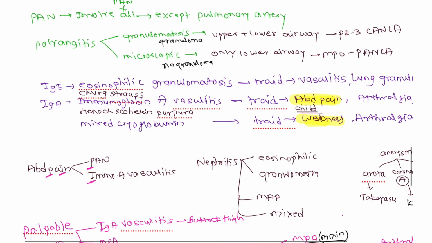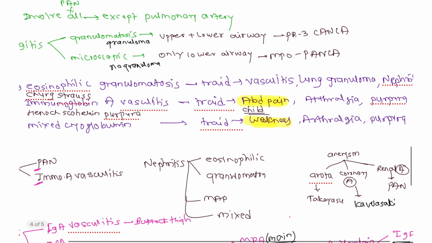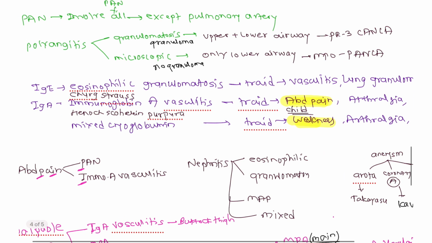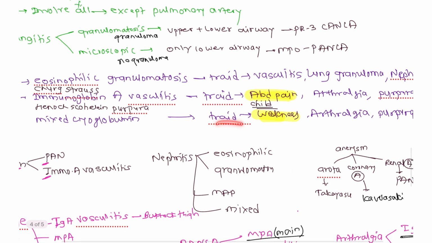Next there are two immunoglobulin related diseases. IgE is eosinophilic granulomatosis or Churg-Strauss syndrome, and IgA is immunoglobulin A vasculitis, that is Henoch-Schonlein purpura. Churg-Strauss syndrome has a triad, Henoch-Schonlein purpura also has a triad, and mixed cryoglobulinemia also has a triad.